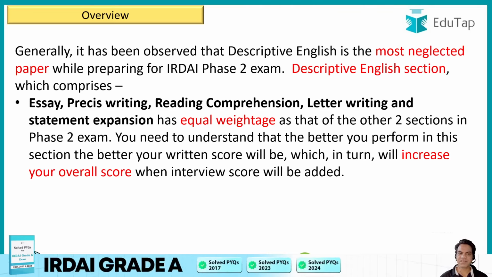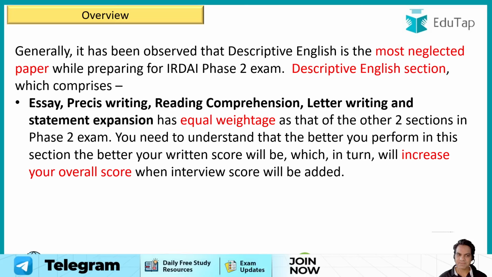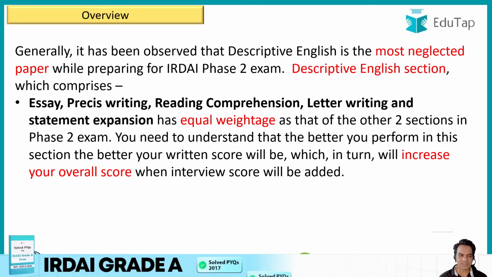Now generally it has been observed that descriptive English is the most neglected paper while preparing for the IRDAI Phase 2 exam. The Descriptive English section comprises 5 questions: essay, précis, reading comprehension, letter writing and statement expansion. It has equal weightage to that of the other 2 sections in the Phase 2 exam.